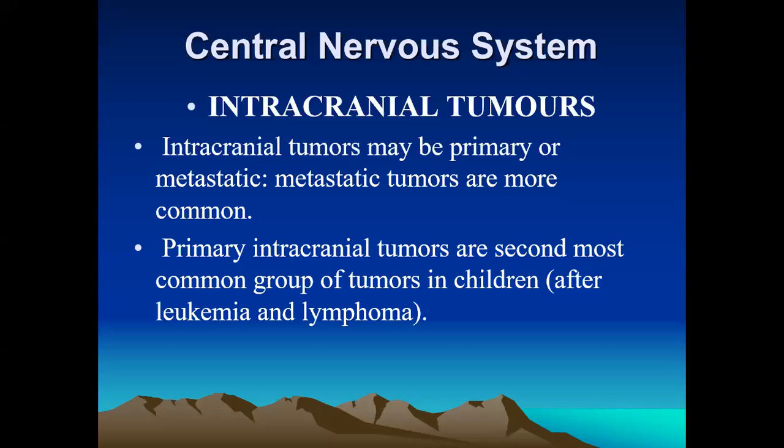The primary intracranial tumors are the second most common group of tumors, and they also occur in children. After the leukemias and lymphomas, the most common tumors occurring in children are the primary intracranial tumors.